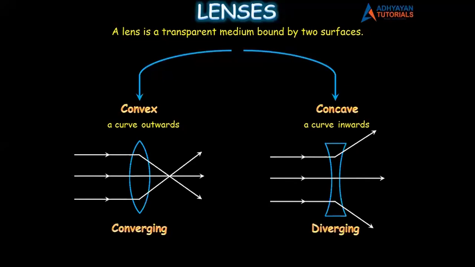So students, I spoke about 2 points of difference between convex lens and concave lens. First point of difference, look at the shape. A convex lens is thicker at the center but thinner at the edges, and a concave lens is thinner at the center but thicker at the edges. The second point of difference is that a convex lens is a converging lens and a concave lens is a diverging lens.